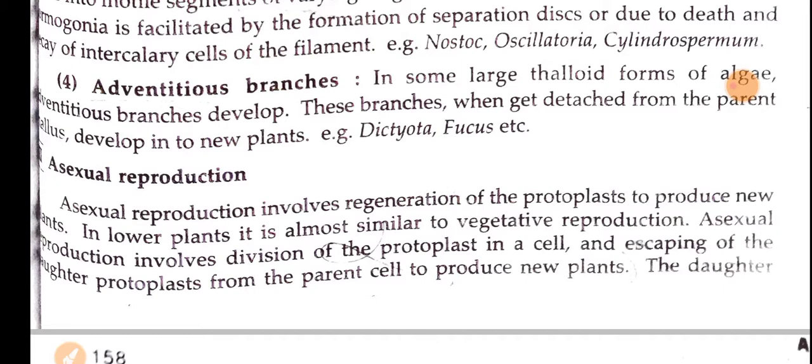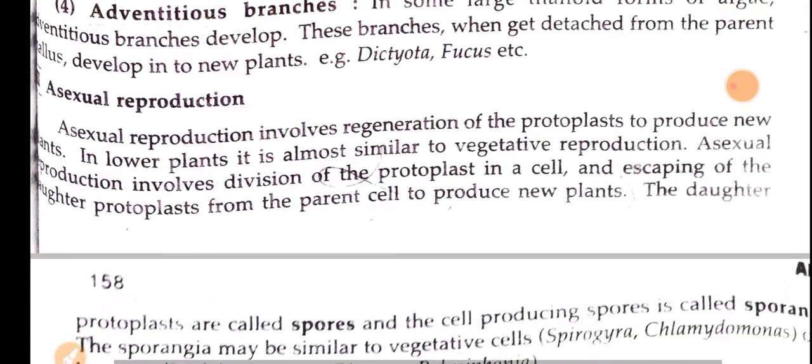Okay. And the next method is asexual reproduction. Here there will be involvement of regeneration of protoplast to produce new plants. This asexual mode of reproduction involves division of the protoplast in the cell and escaping of the daughter protoplasts from the parent cell to produce new plants.